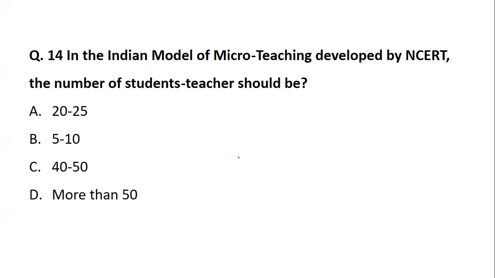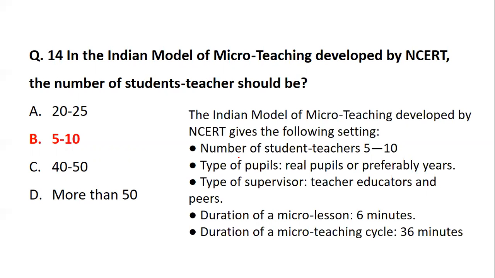So what is an ideal strength of micro teaching? In the process of micro teaching, what is the ideal strength of the teacher student? The ideal strength in micro teaching is 5 to 10. So yes, the Indian model of micro teaching has the following features. The number of student teachers is 5 to 10.